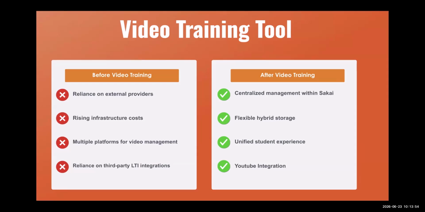It will also be a unified student experience because, as you know, when we are dealing with students, if we can have everything on the same page, it will be much easier to interact with the videos, with the assignments, etc. They don't need to go into the Microsoft Teams environment or have a separate link for YouTube. Having the same functionality on the same page will increase user acceptance.